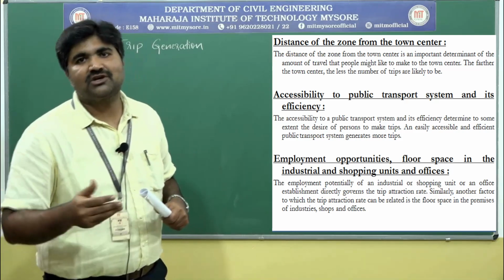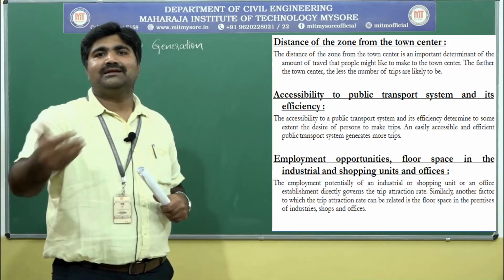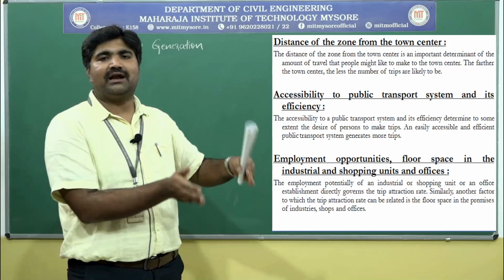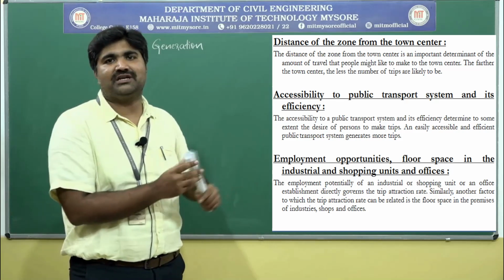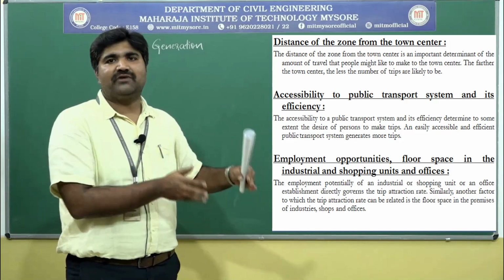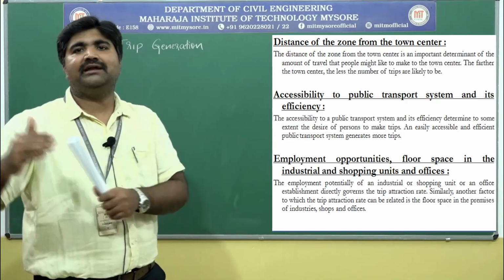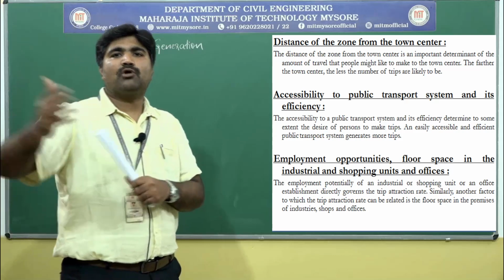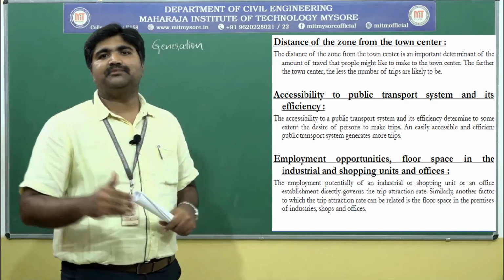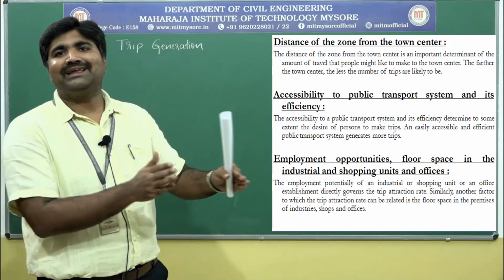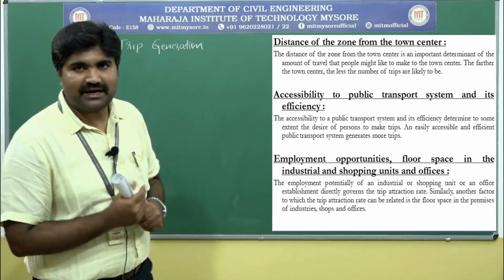Land use characteristics. Based on the land use, the trips will be generated. If the land has been developed for a residential area, the trips will be less when compared to when the land has been used for an industrial area. In an industrial area the trips will be more. Similarly, in a commercial area the trips will be more. Depending upon the land use, the trips will be generated.